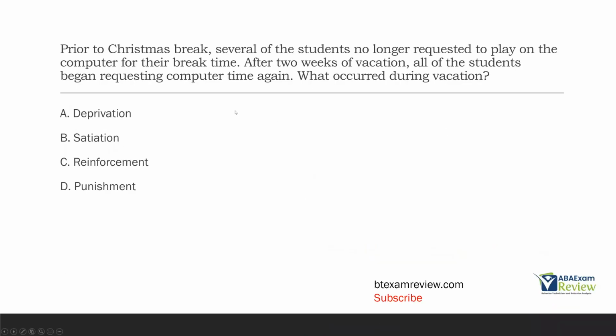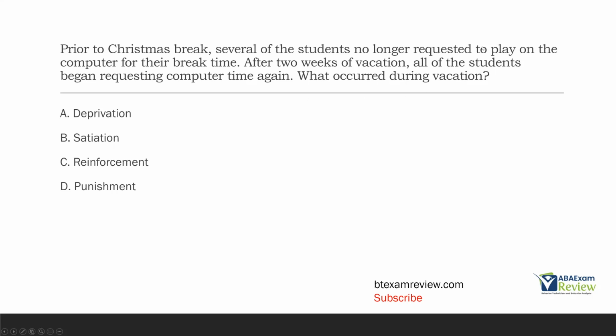Question 1. Prior to Christmas break, several of the students no longer requested to play on the computer for their break time. After 2 weeks of vacation, all of the students began requesting computer time again. What occurred during vacation? The question is very important here because it's specifying what time frame you're looking at. On the RBT exam, you want to be very specific about what behavior or what time or what antecedent or what consequence you're looking at.